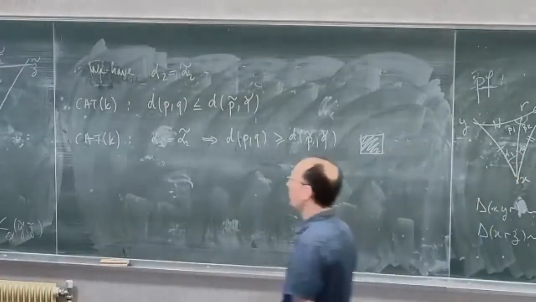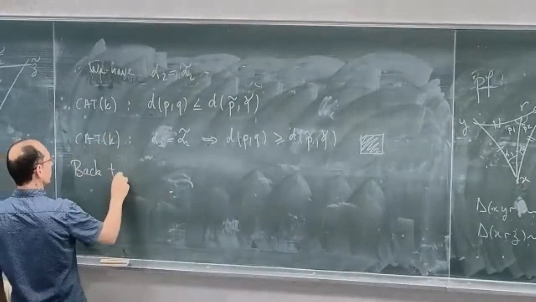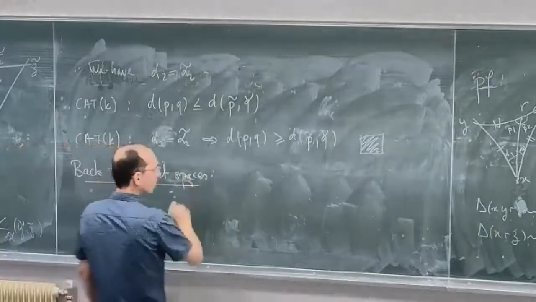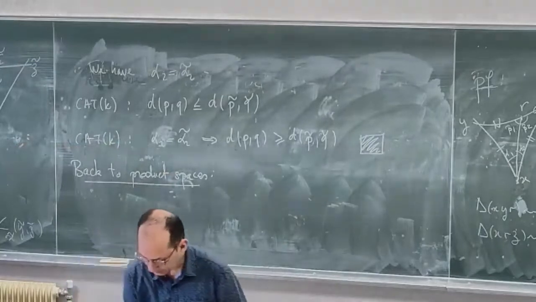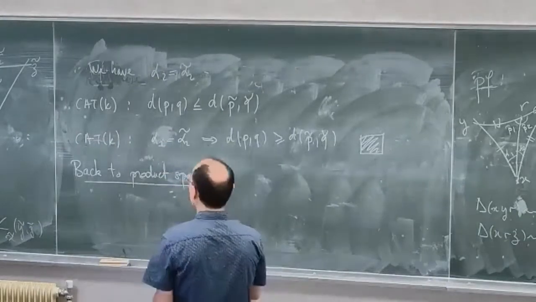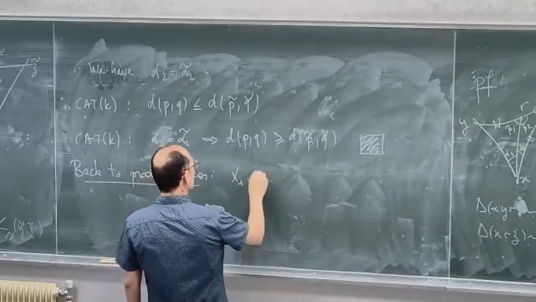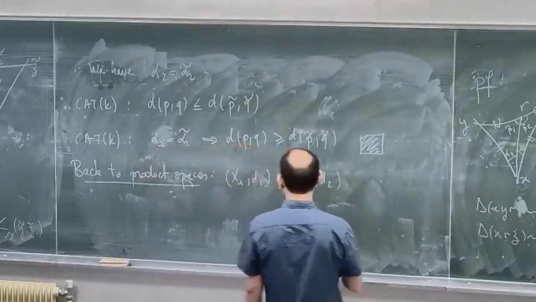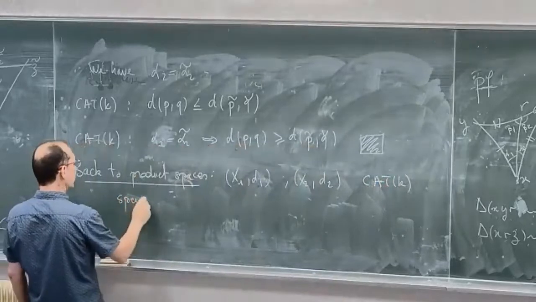And if I come back a little bit to the product spaces, so I take X1, d1, and X2, d2, CAT(K) spaces with K negative.